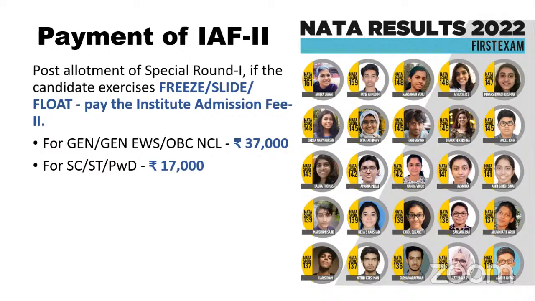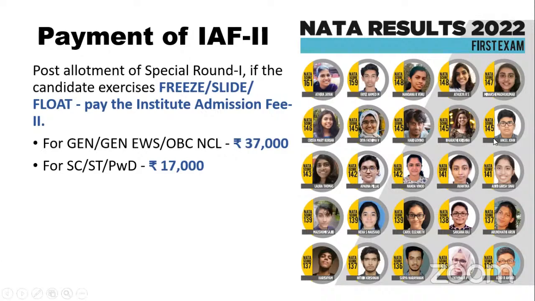Once that is done and you get an allotment, post allotment of the first round, you will have to pay institute admission fee number 2. That is 37,000 rupees. So for example, if a student who belongs to the general category wants to participate in CSAB, they will pay 38,000 rupees. After the first round, if they have got a seat, if they want to go further, they'll have to pay 37,000 rupees. 37 plus 38, that makes it 75,000 rupees. Okay, that is how you're reaching at par with the JOSA students who have got into JOSA and paid that much amount of fee.